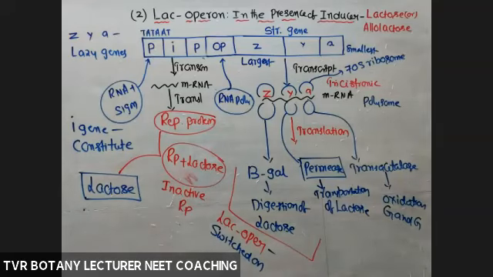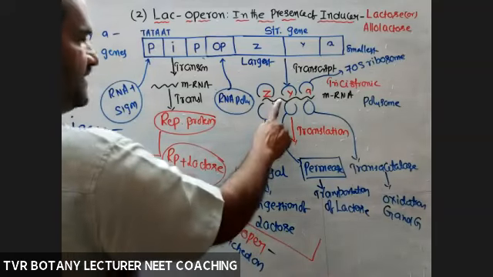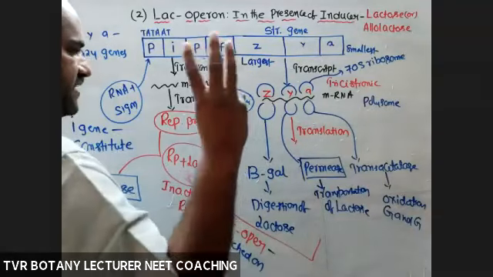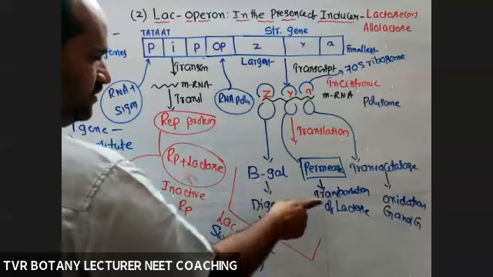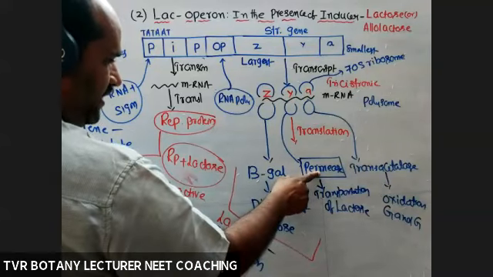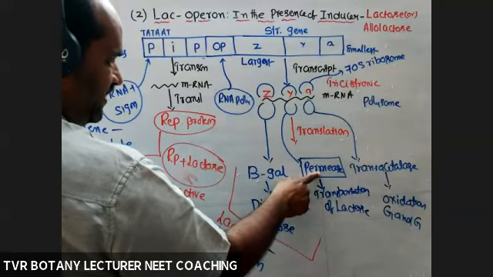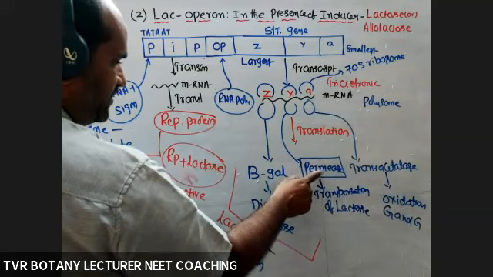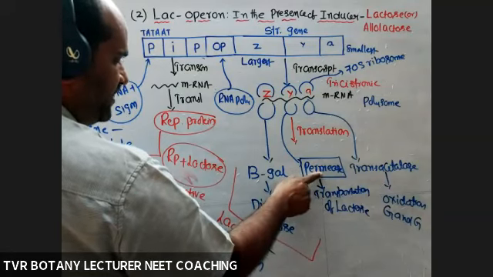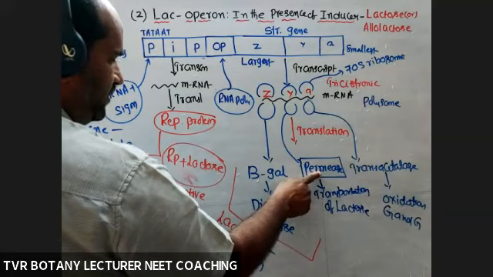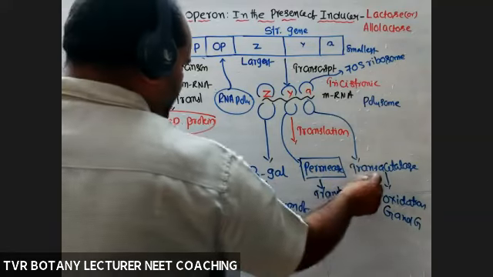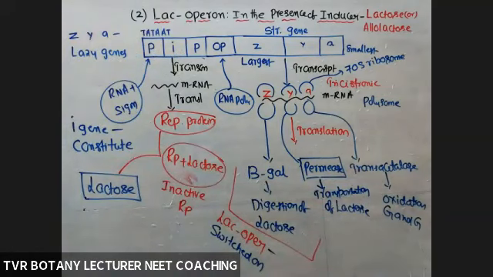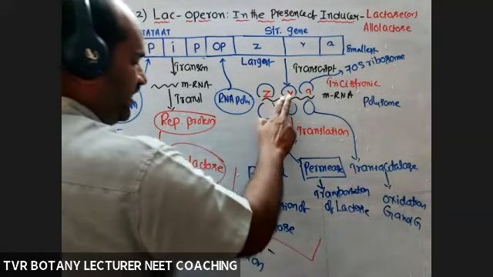And a very, very important thing. This mRNA is producing how many kinds of proteins? Three kinds of proteins. What are they? One is permease. Permease is a protein concerned with transportation, present within the cell membrane, an intrinsic protein. Beta-galactosidase, transacetylase, present in the cytoplasm or protoplasm. How many from this mRNA?